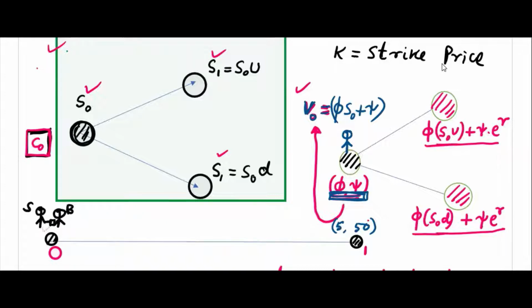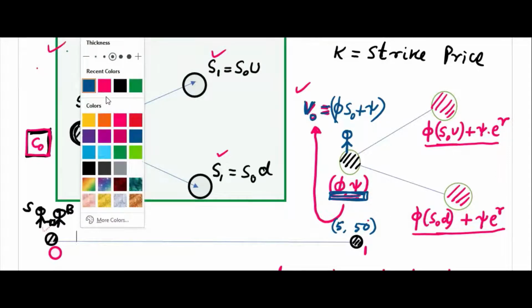Okay, leave it. Yes, sir. 5 S0 plus psi. If you compare with this one, you are purchasing an option, right? So at time 0, you have to bear some cost. You want to keep the option. We are not now in the forward contract market.